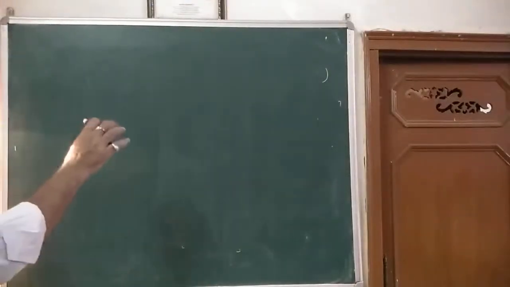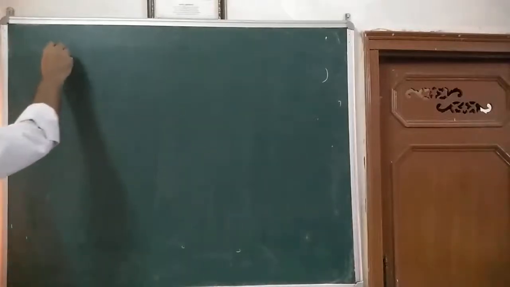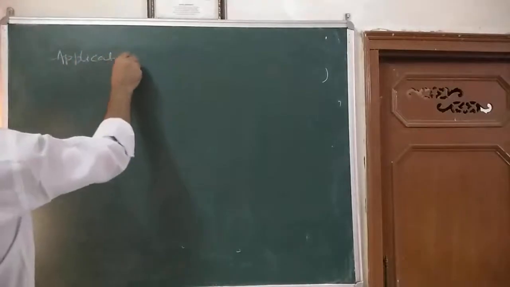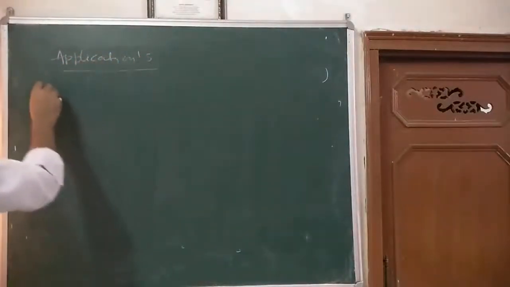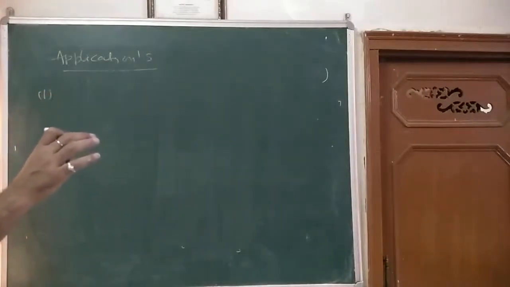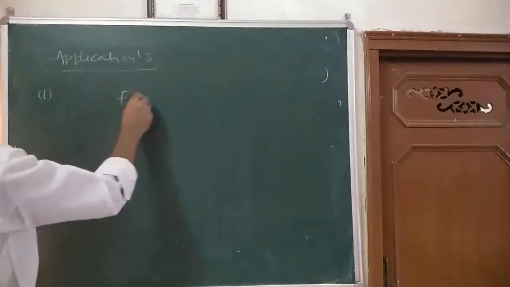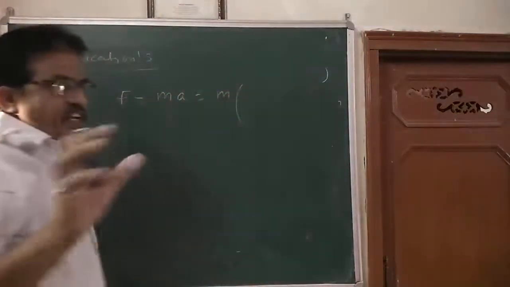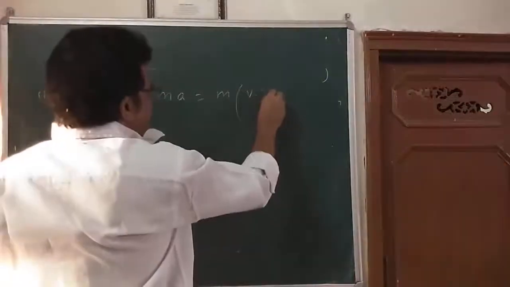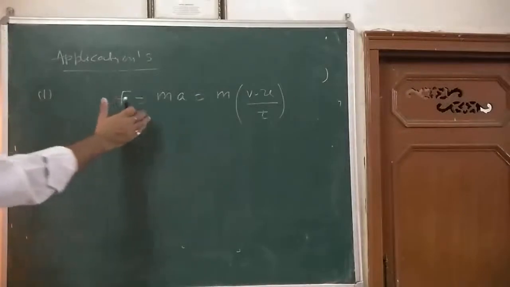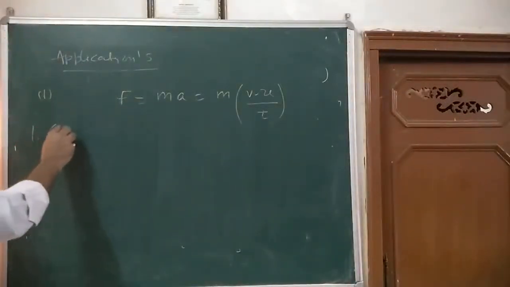Now we can say some applications of Newton's second law of motion. First, in our day-to-day observation, dear children, the Newton's second law of motion can be explained here. F is equal to mass into acceleration, that is mass into acceleration is V minus U divided by T. This is the formula here. With the help of this law, I can explain catching a cricket ball.